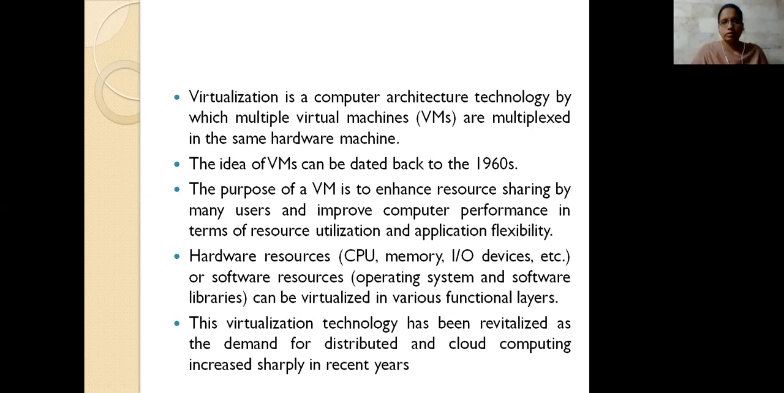So how is this achieved, and how is it placed? The idea of the virtual machine was introduced in the 1960s. Why do we need to use this? The purpose is resource sharing for the users, and computer performance is not calculated by speed. Here we mention resource utilization and the application flexibility.